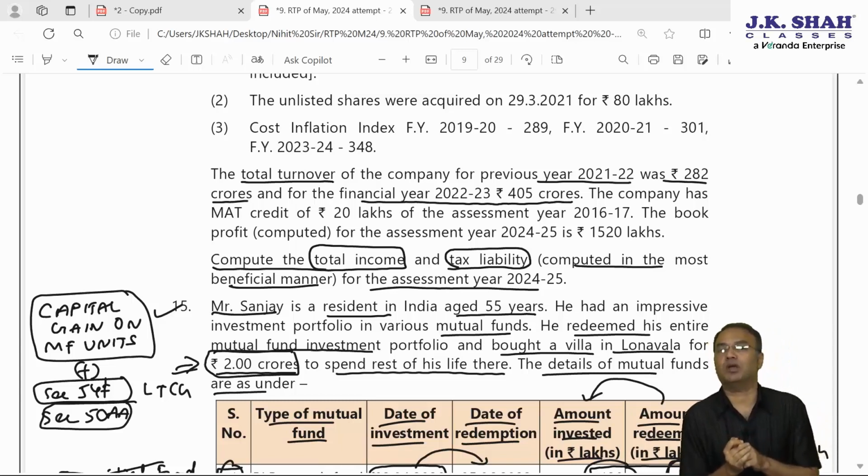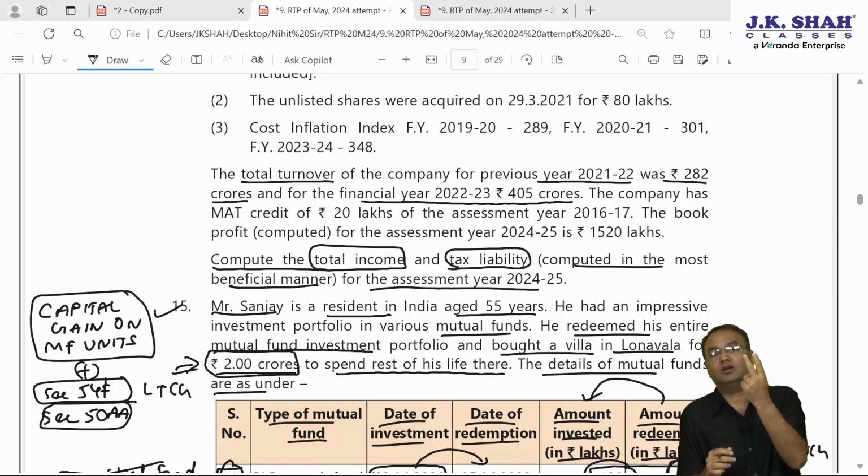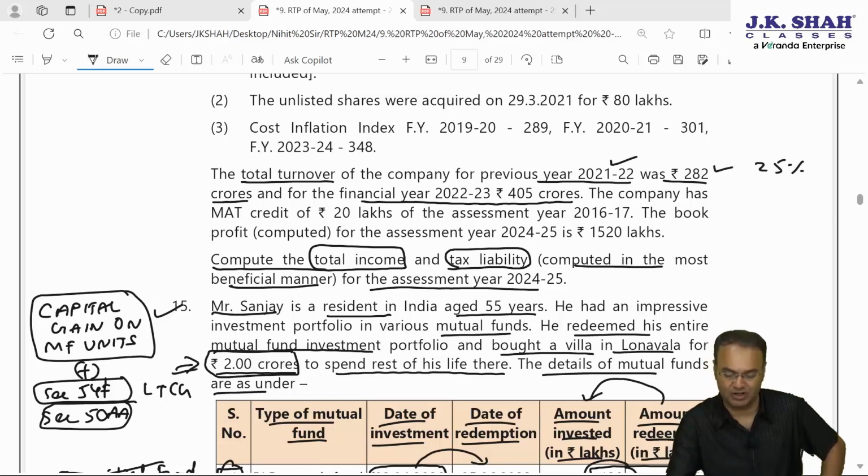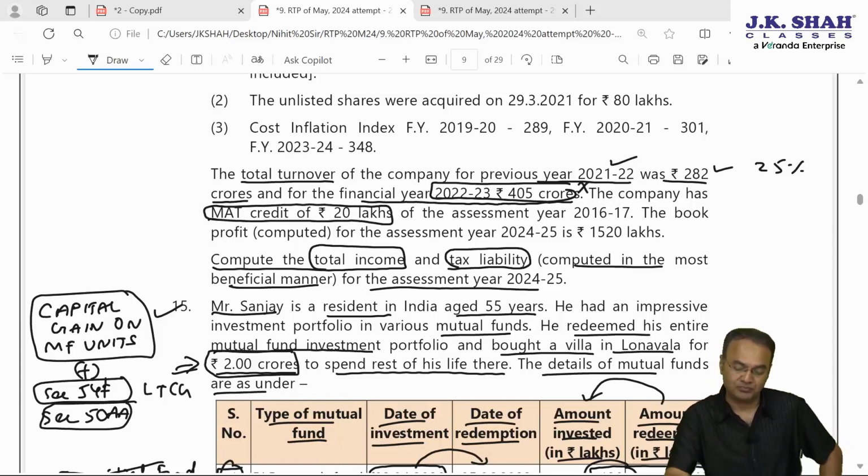Which turnover do we have to pick up? We have to pick up turnover 2 years back. Current year is 23-24, so we have to ignore 23-24. We have to take turnover 2 years back, 22-23, 21-22. We have to take turnover of 21-22, which is 282 crore, therefore 25% tax rate is possible. Turnover of 22-23 is not to be seen, not to be taken into account. The company has a MAT credit of 20 lakh rupees for the AY 16-17.